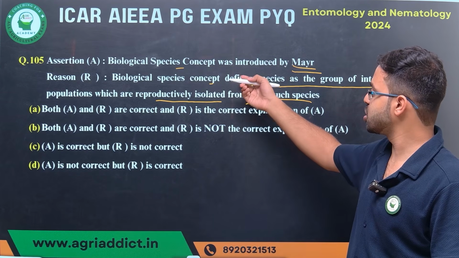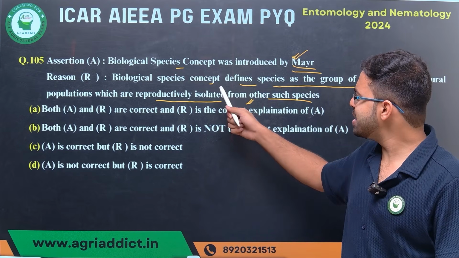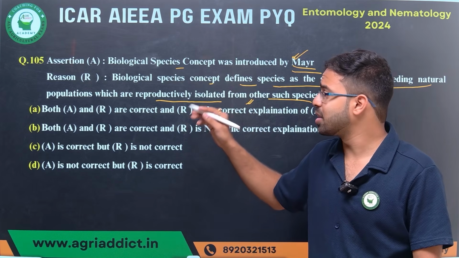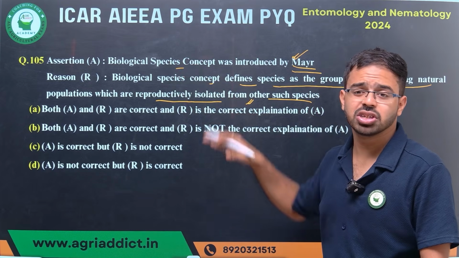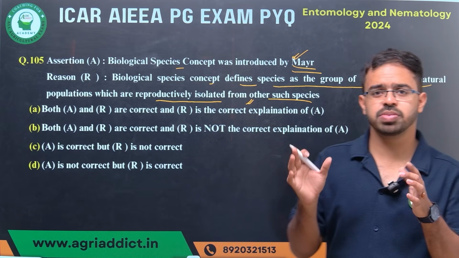The assertion, that is the biological species concept, is also correct. The fact is, the definition of species is not the reason for giving the biological species concept by Mayr. It is not like that. Assertion should be like a statement and the reason will be a corresponding reason why it is called that.